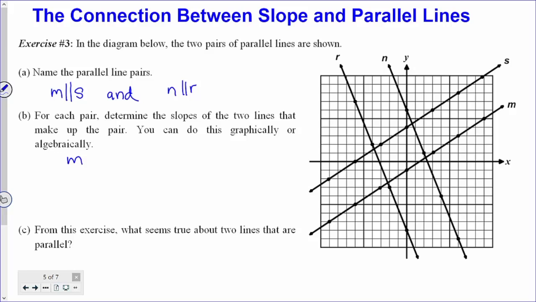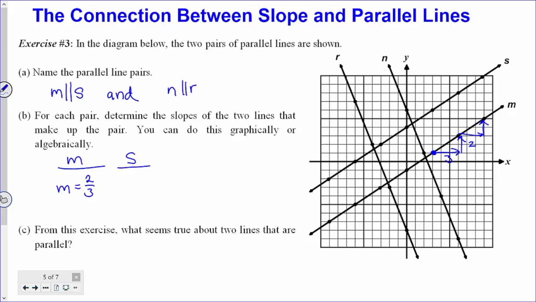If we look at line M and we pick any given easy point on it, what we can see is that we need to go 3 units to the right and 2 units up each time on that line, at least in order to go between 2 nice points. And therefore its slope, rise over run, is going to be 2/3. Let's take a look at the slope of line S, the line that it's parallel to.